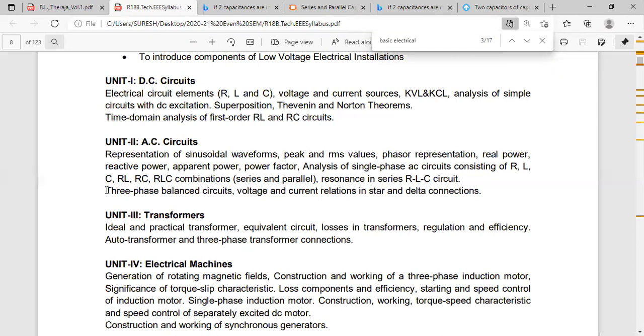Tomorrow I'll start the 3-phase balanced circuits. So in class test 1, the first 2 units I'll give completely. Third unit, whatever I complete before the mid exam, up to that I'll give. I have to give 2.5 units in the first mid. I will see whether I can complete half a unit of transformers or not. Those who have written the questions neatly, take a photo snapshot and post it in the WhatsApp group.